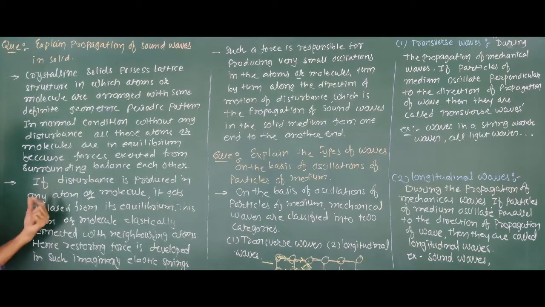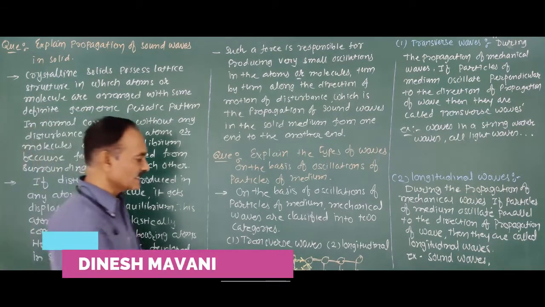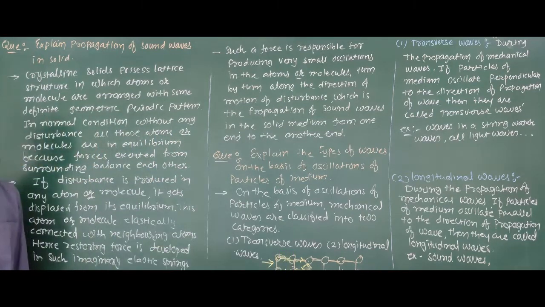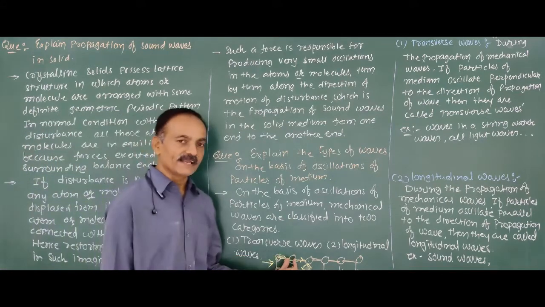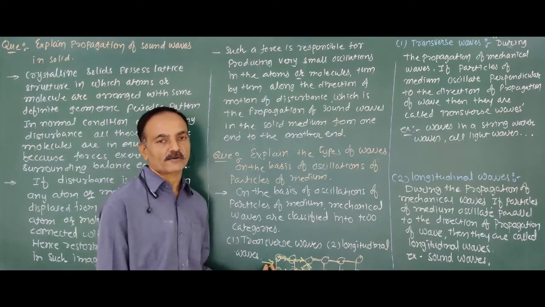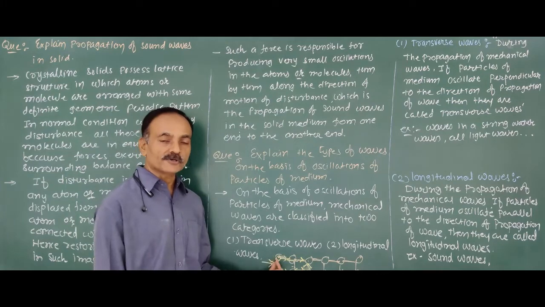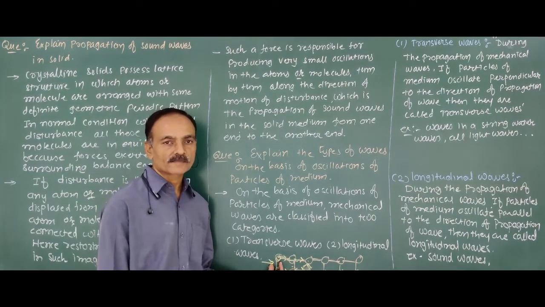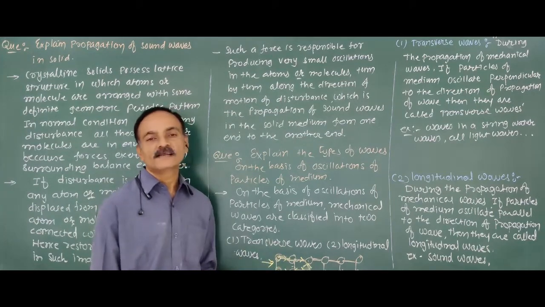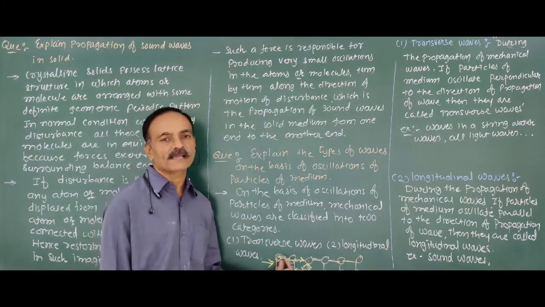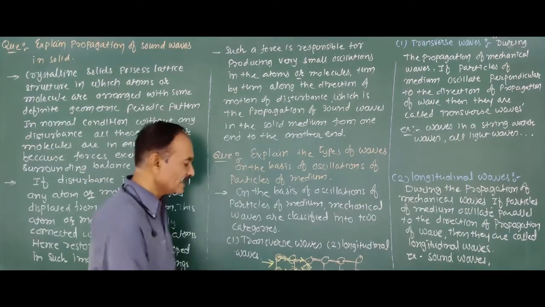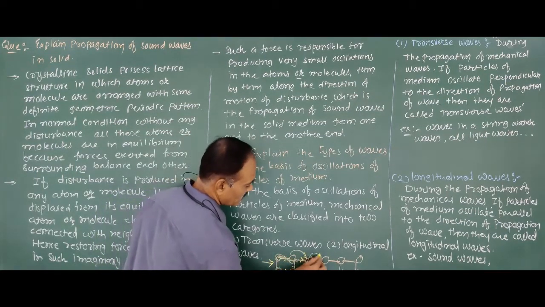If a disturbance is produced in any atom, we apply the disturbance here. So what happens? These atoms start to oscillate. And all these atoms are connected elastically with their neighboring atoms. So due to the elastic force exerted between the atoms, the effect of this oscillation is transferred to the neighboring atom. Therefore, the neighboring atom also starts to oscillate, and then this effect is transferred to another neighboring atom.